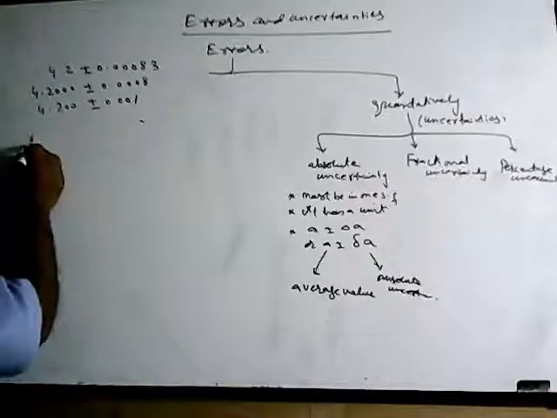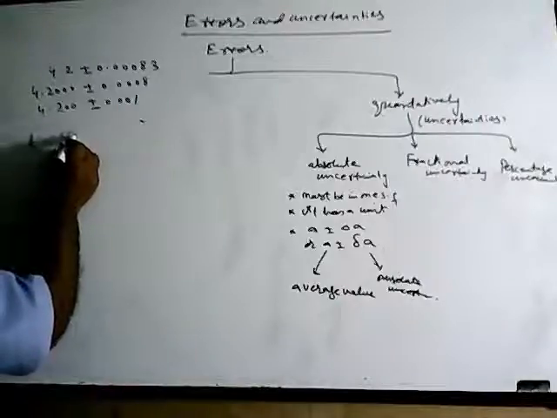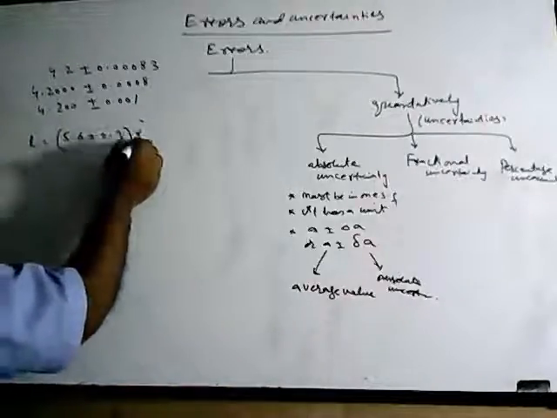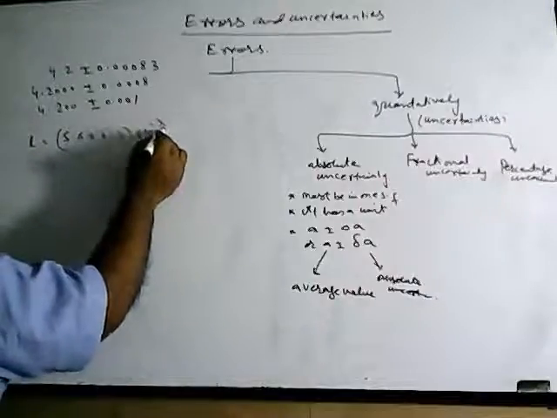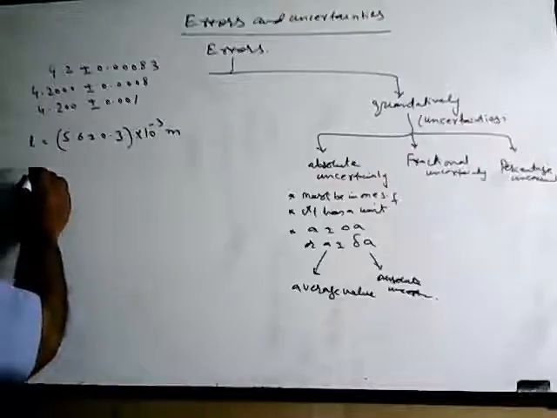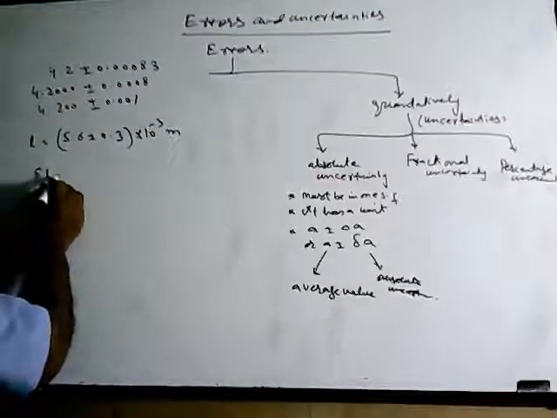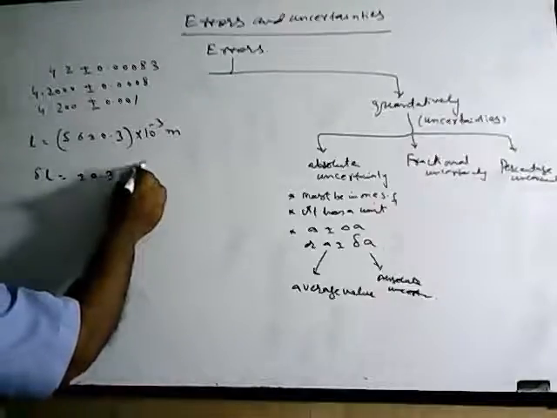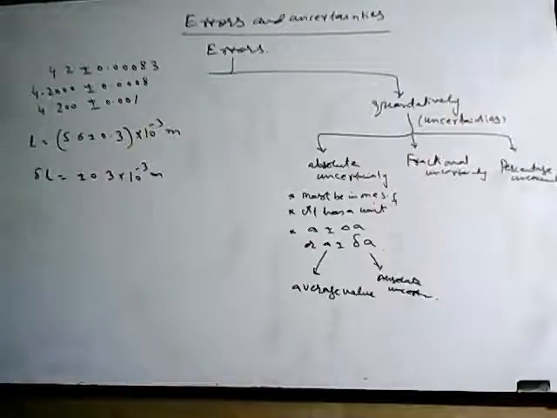For example, suppose L is like this one. Then what is the absolute uncertainty here? The absolute uncertainty here is plus minus 0.3 into 10 power minus 3 meters. So that's the absolute uncertainty in decimal.